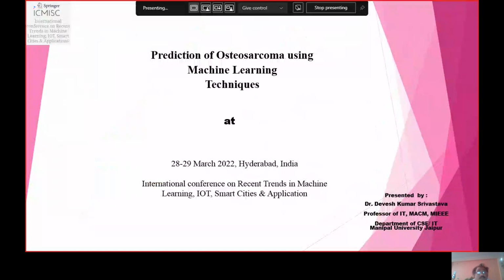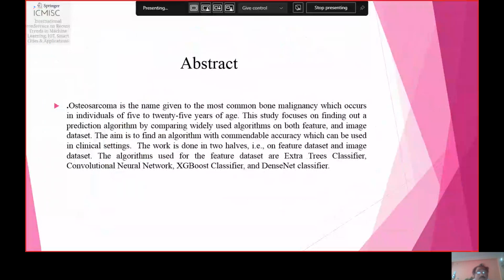This is the abstract part of my paper. Osteosarcoma is the name given to the most common bone malignancy, which occurs in individuals of 5 to 25 years of age. This study focuses on finding a prediction algorithm by comparing widely used algorithms on both feature and image datasets. The aim is to find an algorithm with commendable accuracy which can be used in a clinical setting. This work is done in two halves, one on the feature dataset and the second on the image dataset.